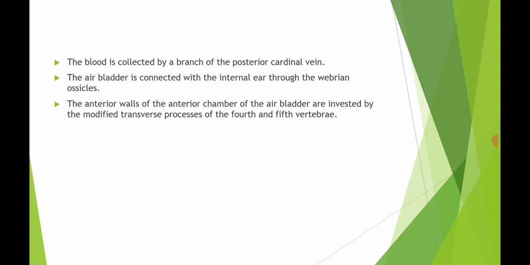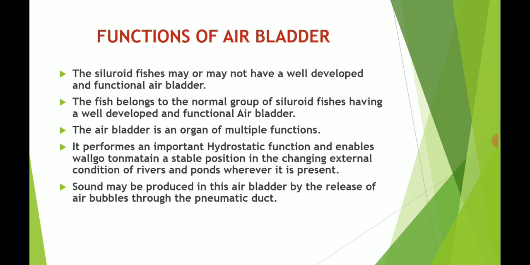The anterior wall of the anterior chamber of the air bladder is invested by the modified transverse processes of the fourth and fifth vertebrae. We studied the vertebrae in detail in the endoskeleton of fishes.